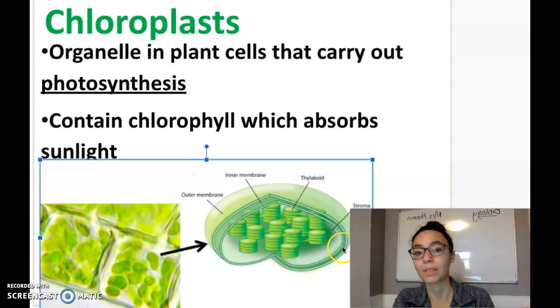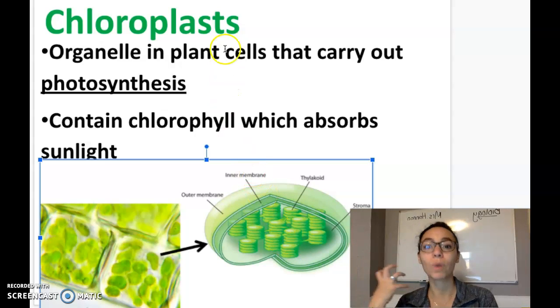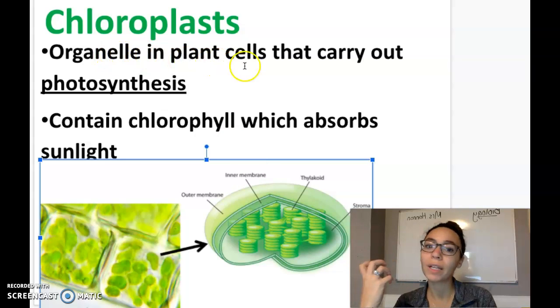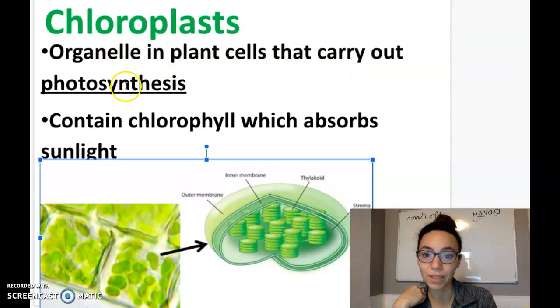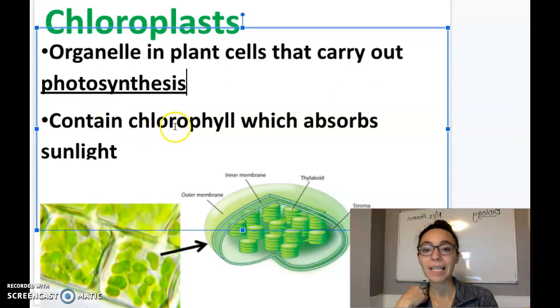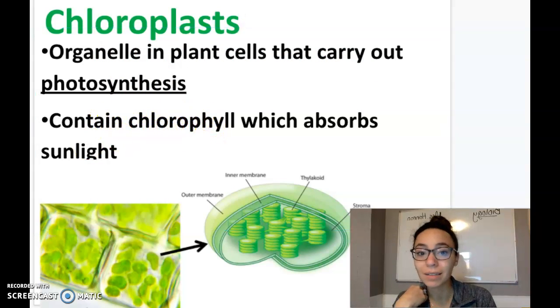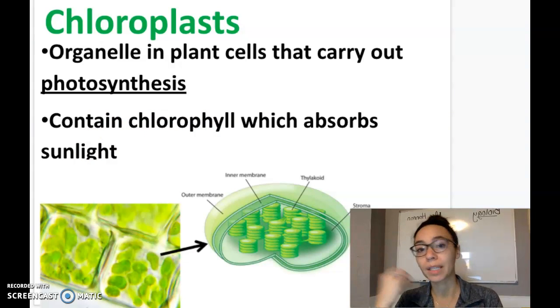Maybe if you take a more advanced biology class, you might get into the parts of the chloroplast and what each of them do. But today we're just going to focus on the fact that the chloroplast is where all of this happens. So it's the organelle in plant cells that carry out photosynthesis. They contain something called chlorophyll, which is just a pigment that makes them green that's absorbing the sunlight. It's just a pigment coloration that absorbs the sunlight to help power this process of photosynthesis.